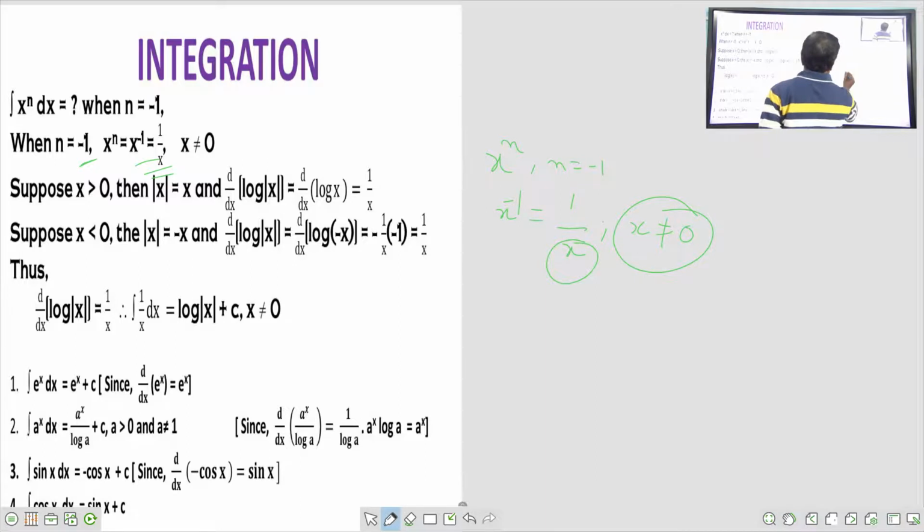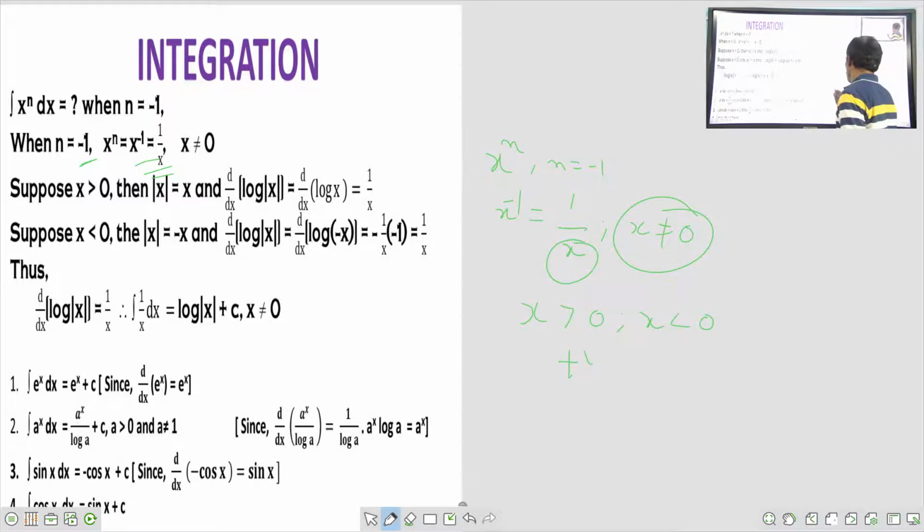If x becomes 0, it will be undefined. So x can be greater than 0 or less than 0, but not exactly 0. It can be either positive or negative.